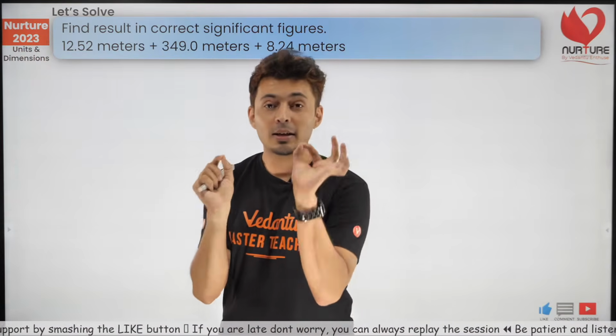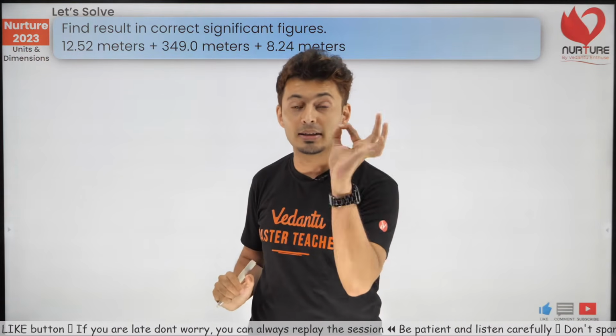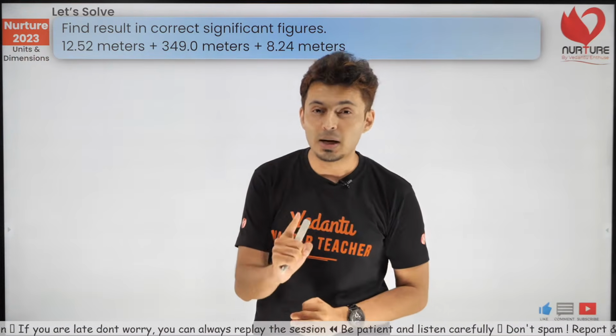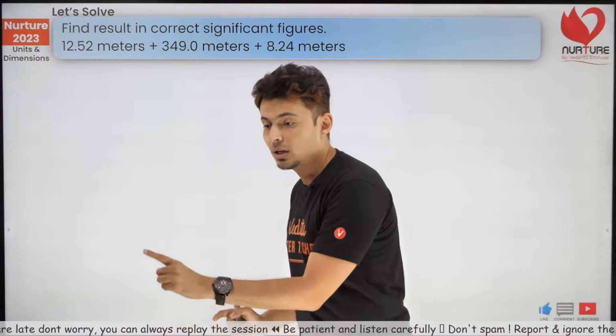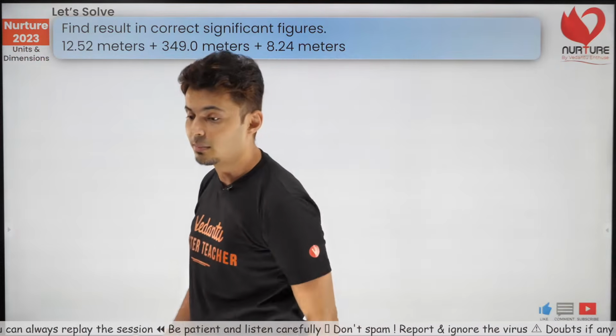Remember, I'll give you a hint. Whenever it is addition and subtraction, it's always about decimal digits. Whenever it is about multiplication and division, that time it is about significant figures. Keep this in mind.